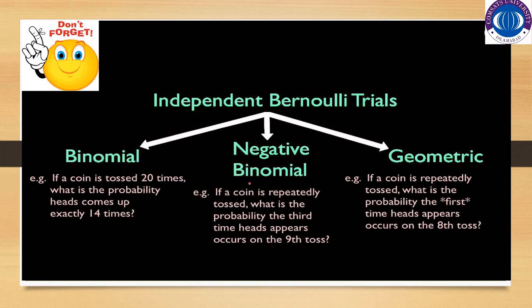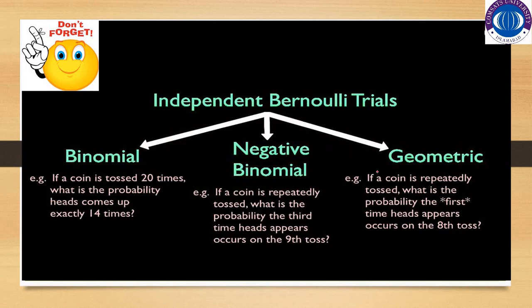And as you know that in negative binomial distribution, we keep on repeating the experiment until we get the required successes. For example, if a coin is repeatedly tossed, what is the probability that the third time head appears occurs on the ninth toss? So such type of examples are the case of negative binomial distribution.